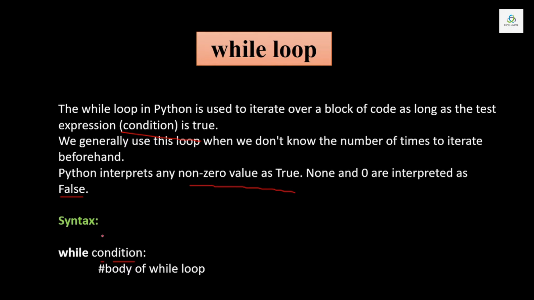So see the syntax of while loop. While is a keyword, then you have to write a condition which is used to check whether we have to go inside the loop or not. And if the condition is true, then the body of while loop will be executed. And if the condition is false, then the while loop will be terminated.